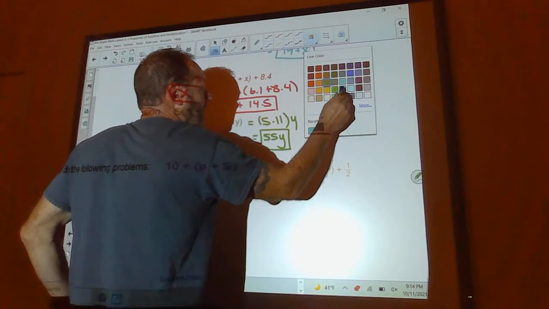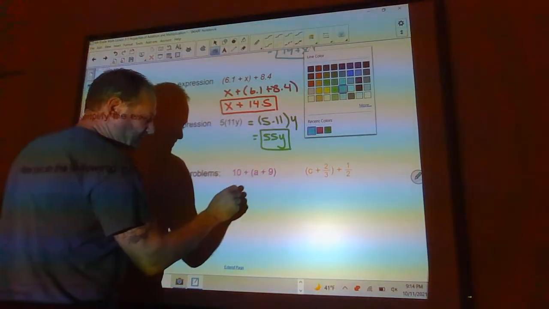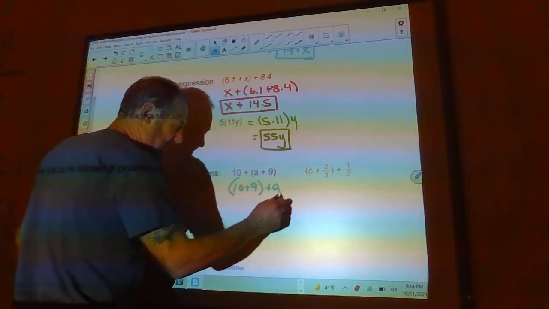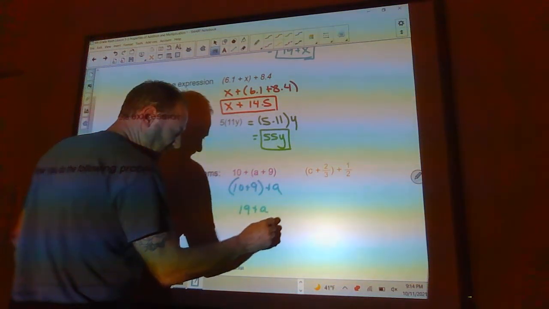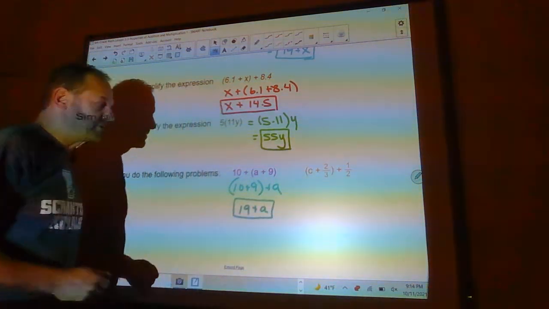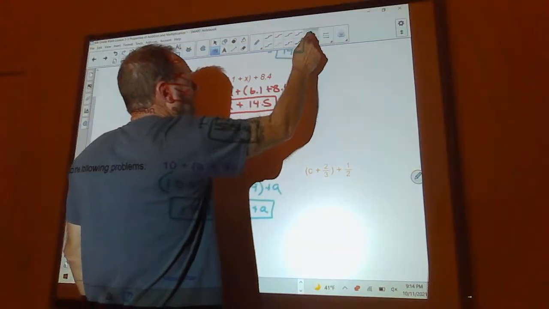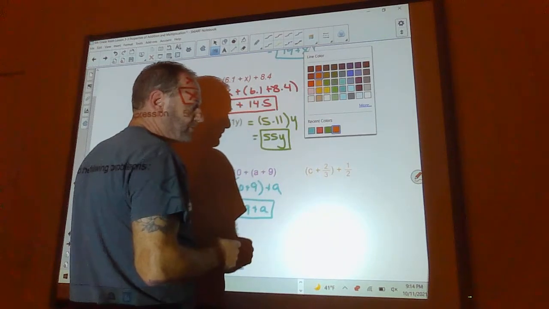Okay, so 10 plus a plus 9 would be the same thing as 10 plus 9 plus a. So this is just going to be 19 plus a. That one's super simple. This one here, c plus 2/3 plus 1/2.